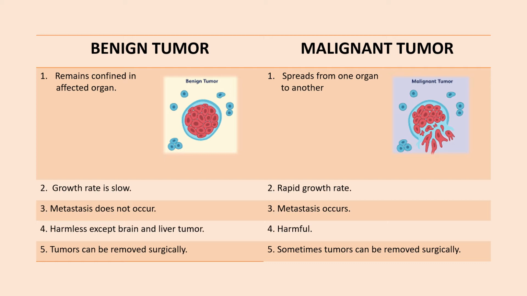Benign tumors are usually harmless, except for brain and liver tumors, while all malignant tumors are usually harmful. Benign tumors can be removed surgically, while malignant tumors cannot be surgically removed, except for some cancers.